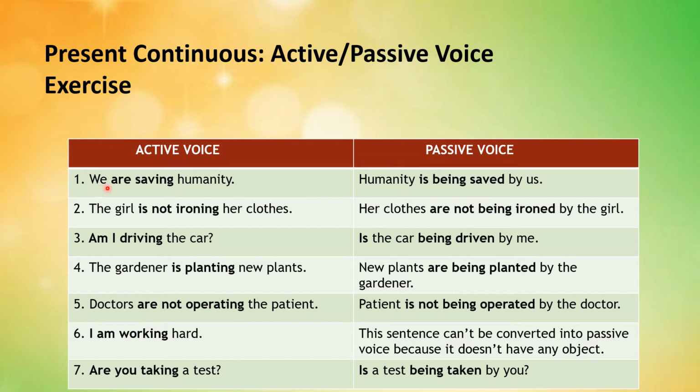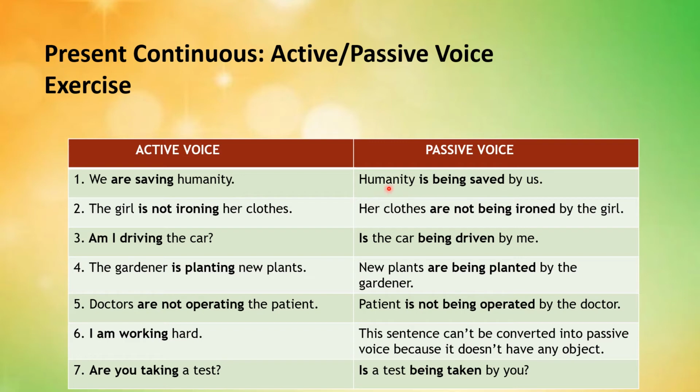The first active voice sentence is we are saving humanity. Now you can see are saving suggests that this is the present continuous tense and it is in its active voice form. Humanity here is the object. So you will take out humanity in the start of your passive voice sentence. You will say humanity is. Why did you add is?